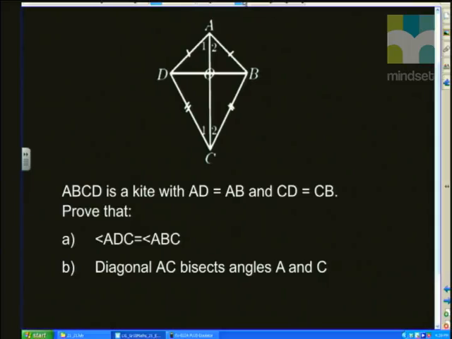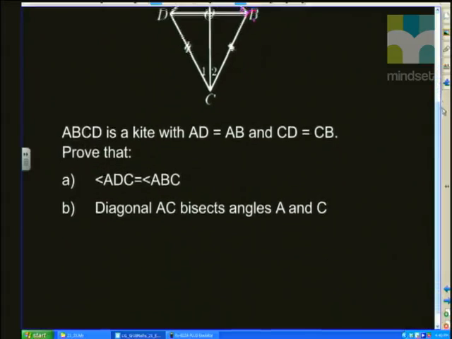But remember, you cannot just say that angle ADC is equal to angle ABC because it's a kite. You have to, in fact, show it with a proof, right? They also ask you to prove that the diagonal AC, which is that diagonal between your equal sides, bisects the interior angles. Again, it is a property of the kite, but you need to prove it. You cannot just make a statement.